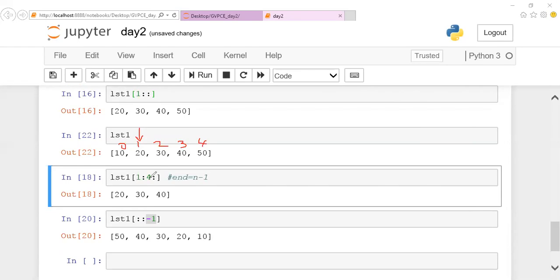And what is the ending position I gave here? Guys, listen carefully. What is the ending position? The ending position is 4. So what do I say? N will go the given number minus 1 time. It will never go to the given number. It will go only given number minus 1. So what is the given number? The given number is 4. The given number minus 1 in the sense it will go one step before it. So the values from 20 to 40 will be displayed. This is all about the n parameter.